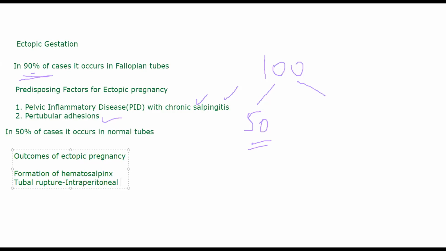Intraperitoneal hemorrhage. Okay. Now this is a medical emergency. Okay, if a patient is having tubal rupture, diagnosing early is very critical. You can diagnose this by testing for HCG, human chorionic gonadotropin.